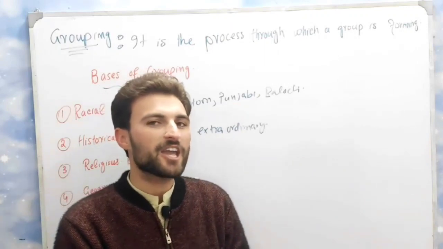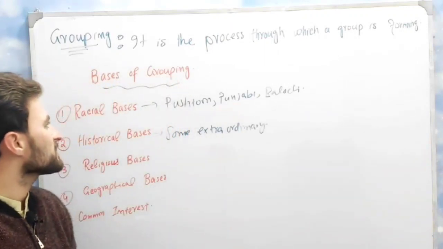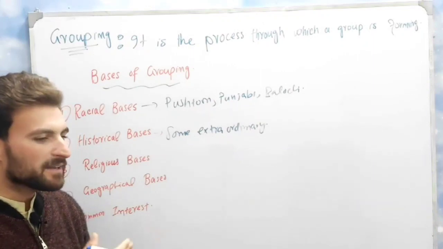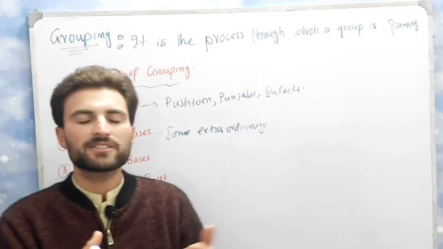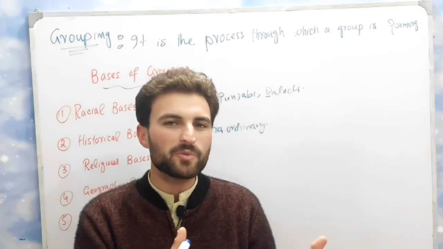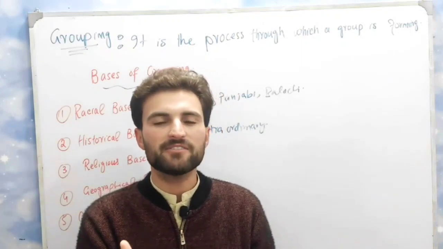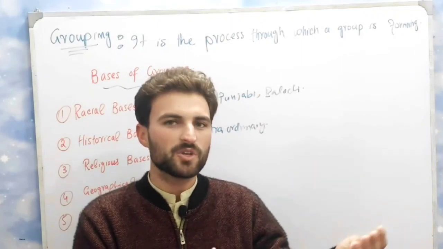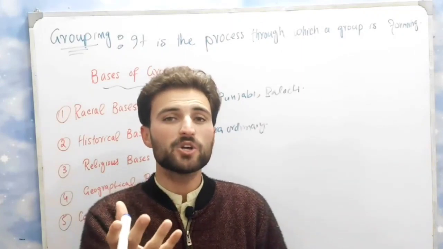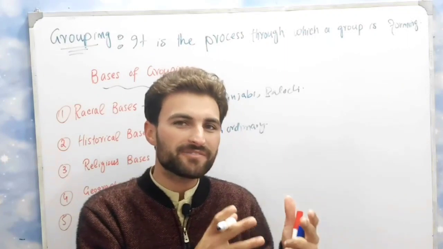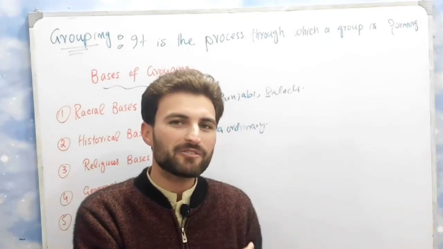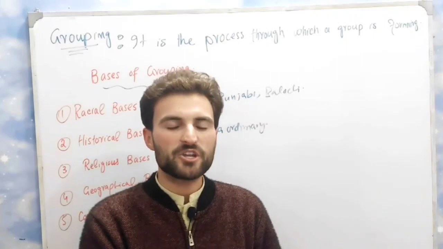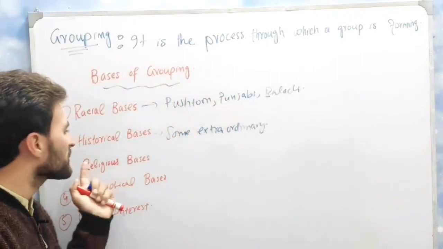So that can be a historical base for group formation. And another example: let's suppose there is a country where people are not safe, so they try to migrate to another country. When they migrate to another country, because of that migration they will form a group there. So it can be another explanation for the historical basis.